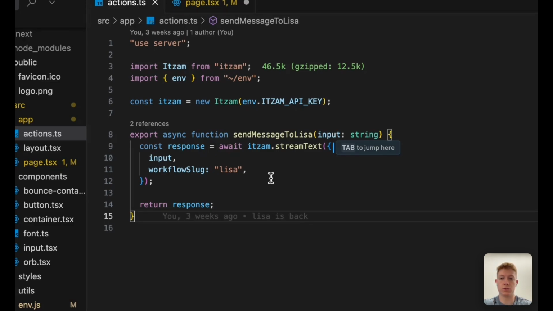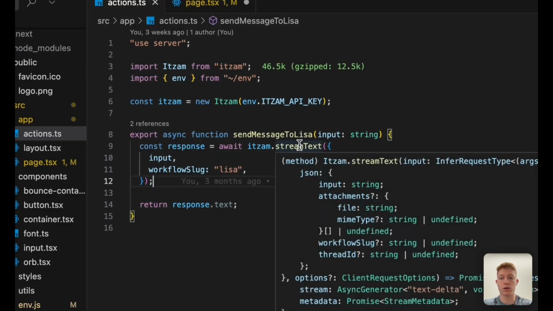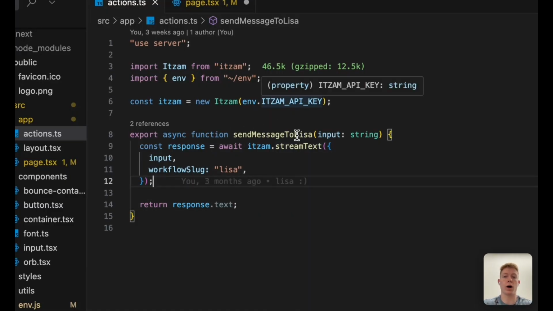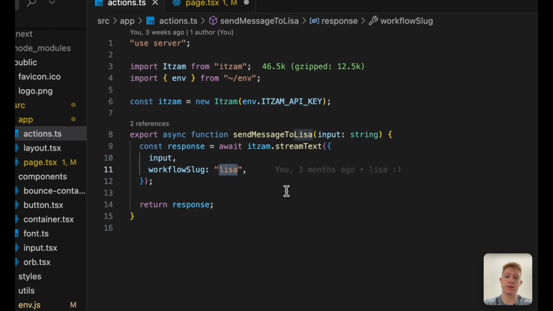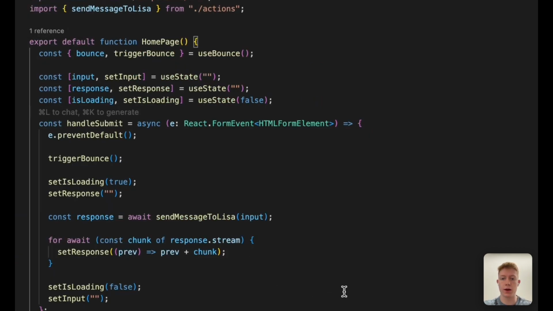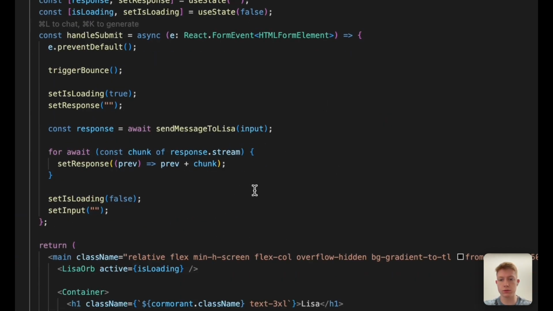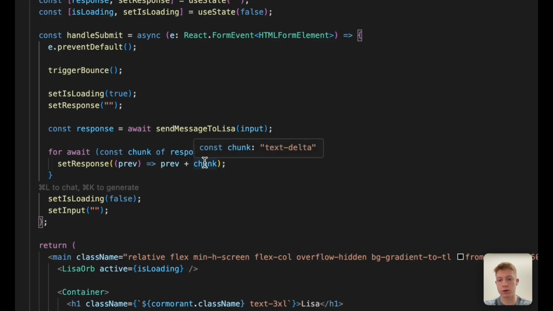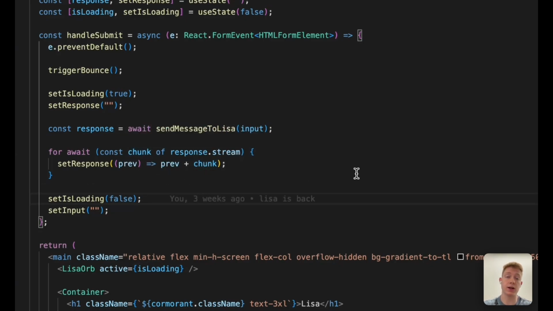Pretty easy. I just use the stream text, use my API key, inform what workflow I'm using, in this case Lisa, and what's the user input. It's pretty straightforward. I have my chunk, and it will concatenate all of the answers from the LLM.